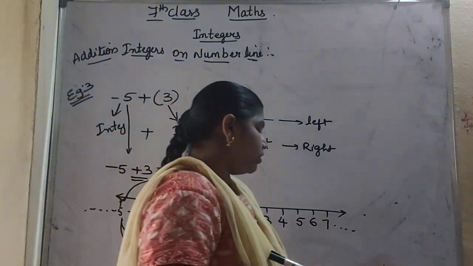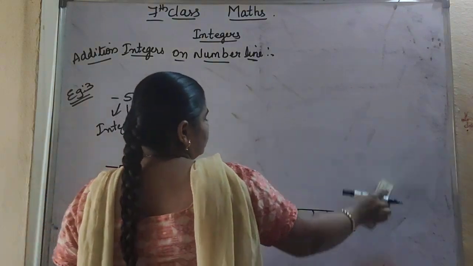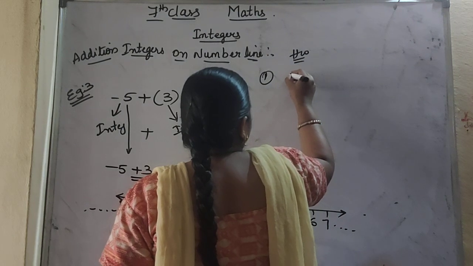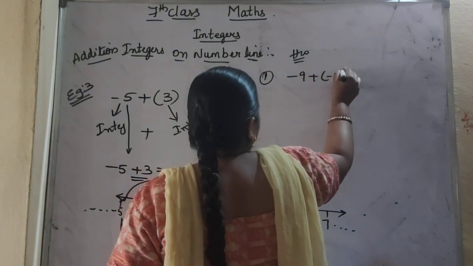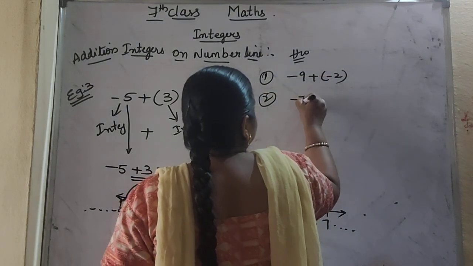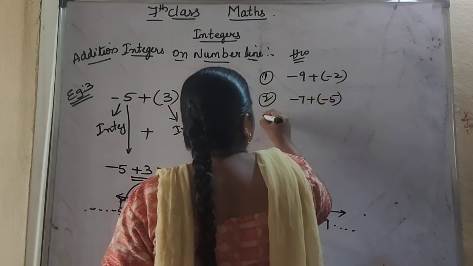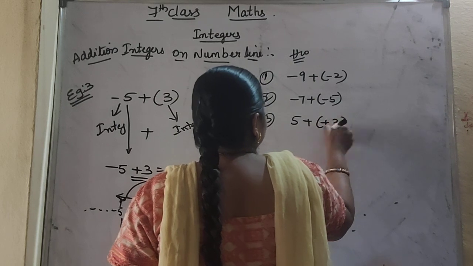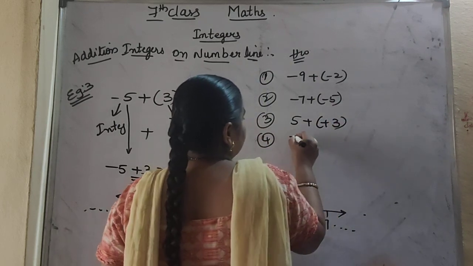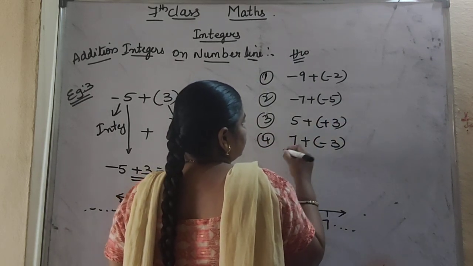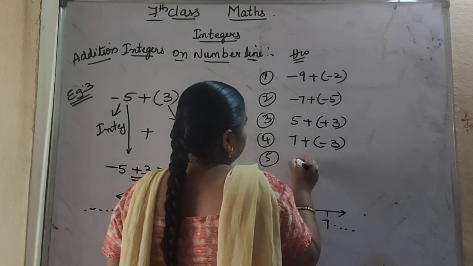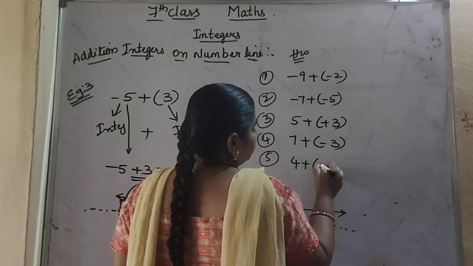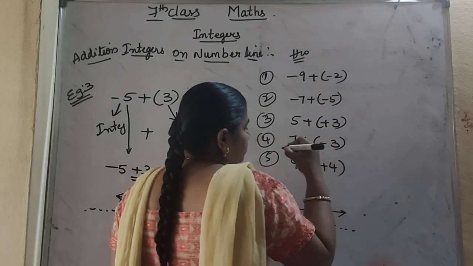So for your homework, you solve all these problems.